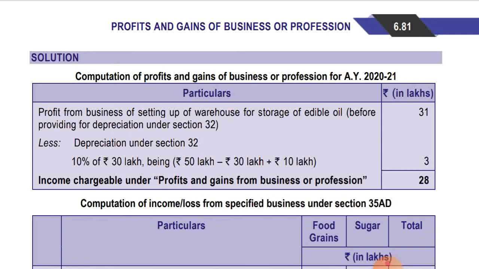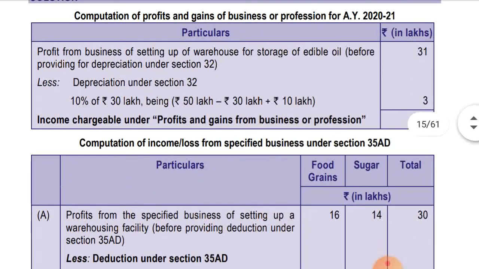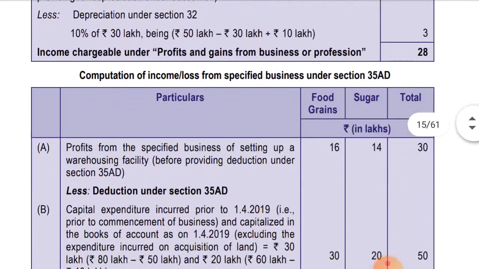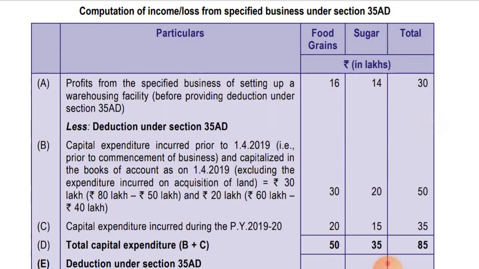Okay, now see how they have computed the income or loss from specified business under section 35 AD, that is from sugar business and from food grain business. Okay, let's see. Computation of income or loss from specified business under section 35 AD, particulars: food grain business is given, sugar is given, and total is given. Number A, profit from specified business of setting up of warehousing facility before providing deduction under section 35 AD is given, 16 lakhs and 14 lakhs, total is 30 lakhs, it was given in the question.